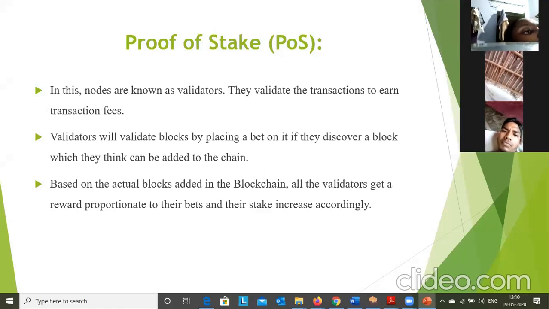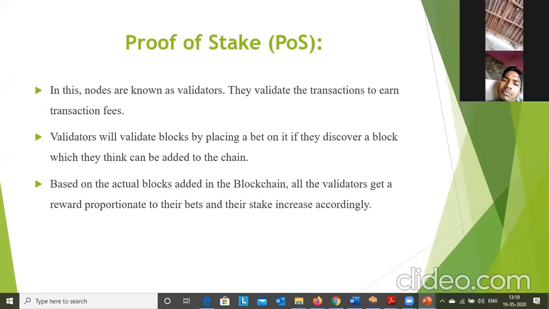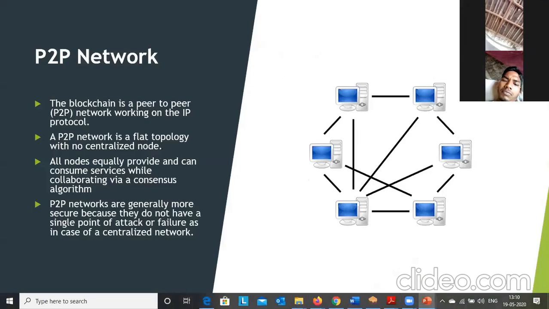Here proof of work is nothing but solving the cryptographic puzzle, whereas here the nodes are the validators, so they will validate the transactions and decide which is valid and which is invalid. For that they will get the transaction fee. For that they have to pay something. So the people who have a stake can earn money in the Bitcoin network. That is the proof of stake protocol.